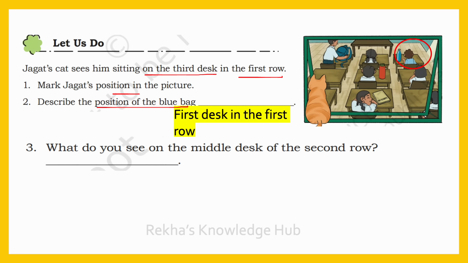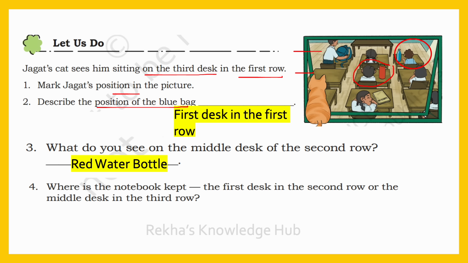What do you see on the middle desk of the second row? See, this is the second row. See, this is first row, this is second row. What do you see on the middle desk of the second row? See, this is the middle desk. What do you see here? Water bottle, red water bottle.